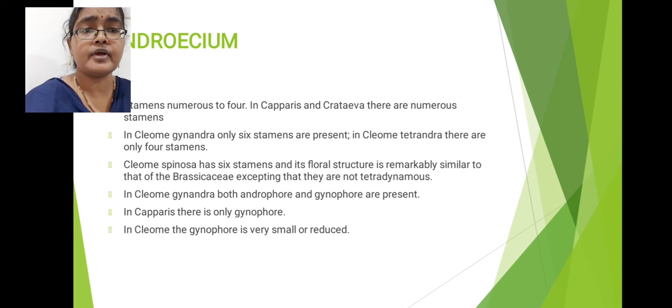Next, Cleome gynandra possesses androphore as well as gynophore, which we discussed earlier while describing calyx and corolla characters. Capparis has only gynophore. So Caparidaceae family members possess gynophore; some members possess androphore as well as gynophore, some possess only androphore. Cleome gynandra has both, Capparis only gynophore. So this is about androecium characters.